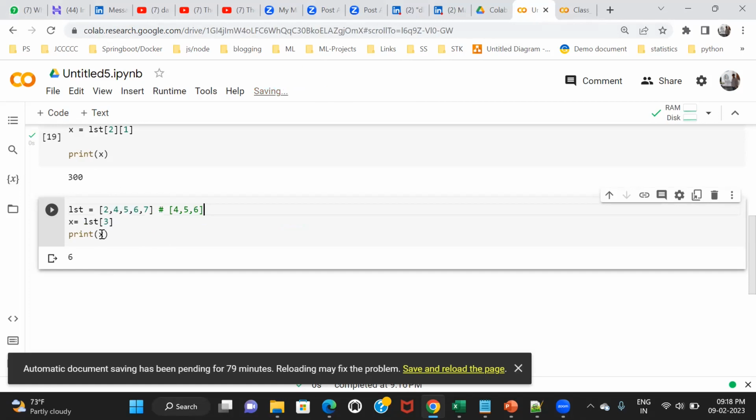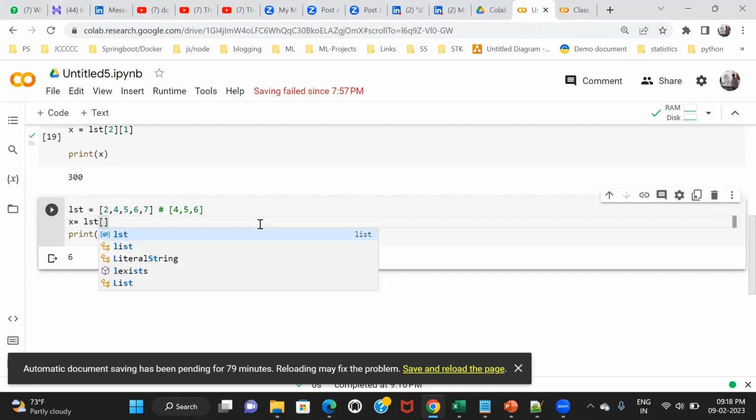So how do you use the slicing concept? Again, you have to use your variable name, lst, and square brackets. Now here, I want this portion, 4, 5, 6. So for this portion, you have to figure out what is my starting point and what is my ending point. Where are you starting from? You're starting from 4, right? I want to begin at the 4 position.